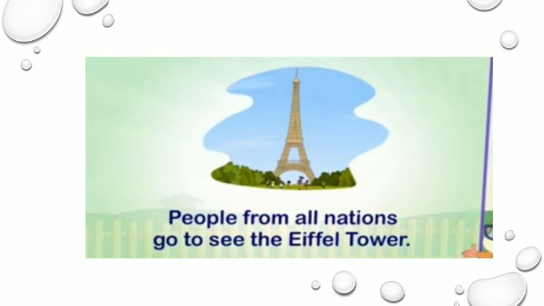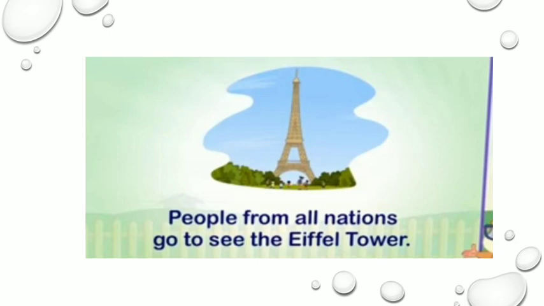Let us take one example to have a better idea about how to bifurcate or identify the subject and the predicate. The example given here: people from all nations go to see the Eiffel Tower. Once again, people from all nations go to see the Eiffel Tower.